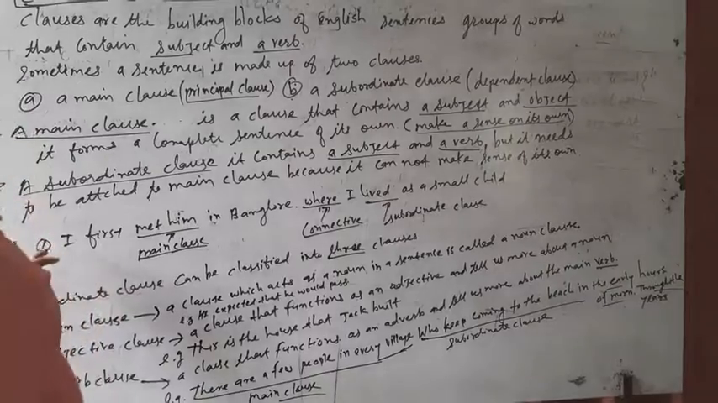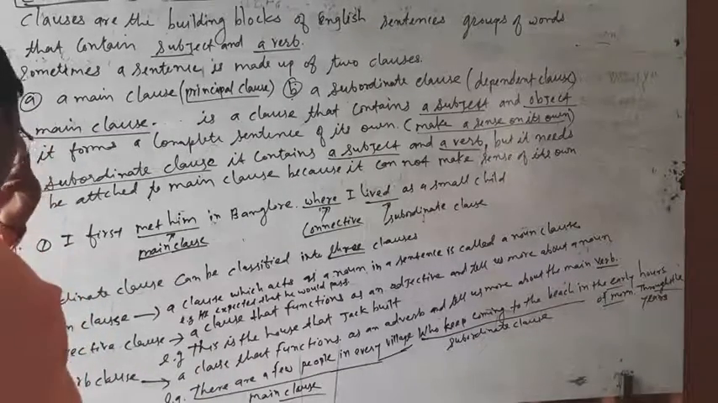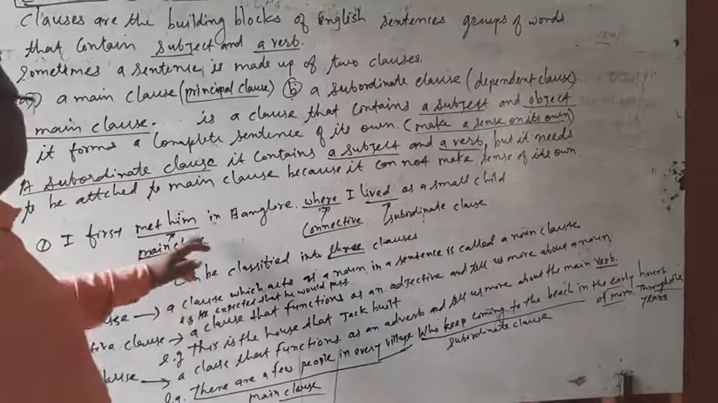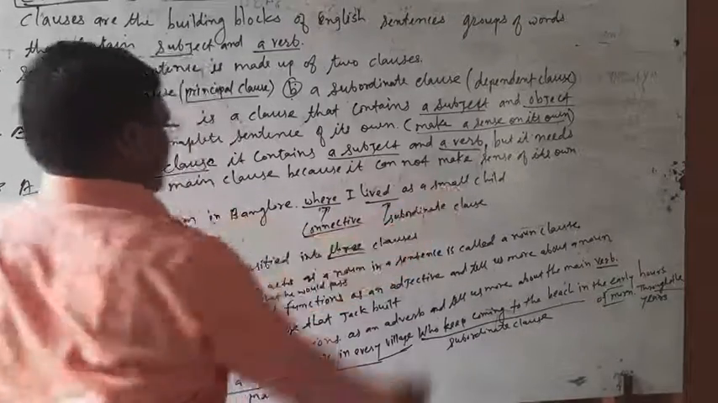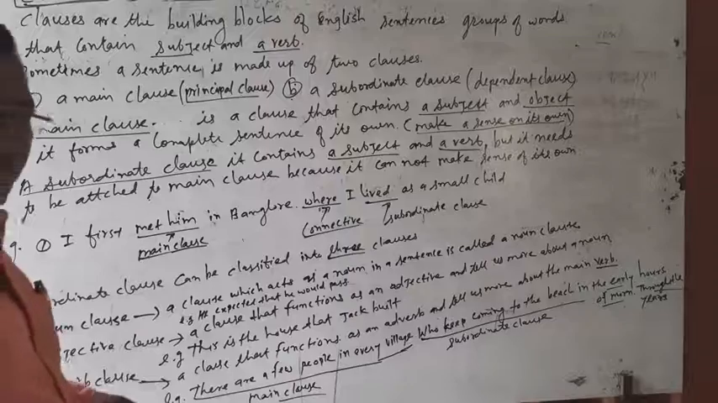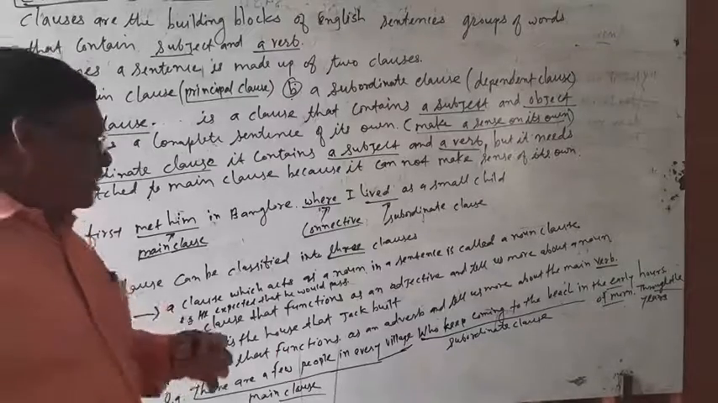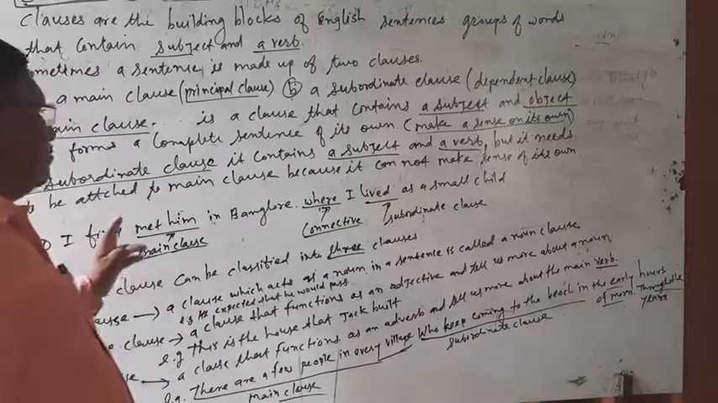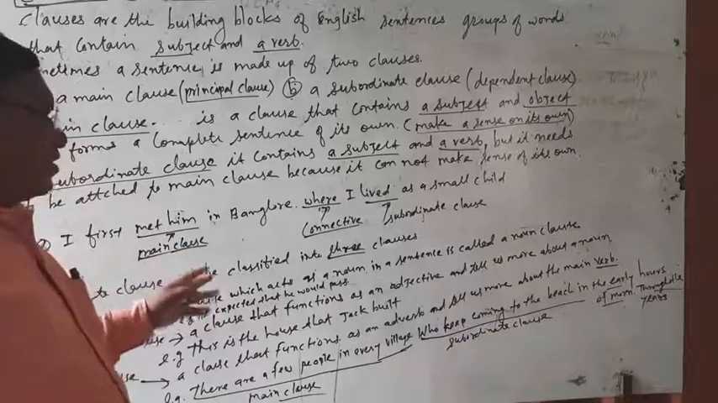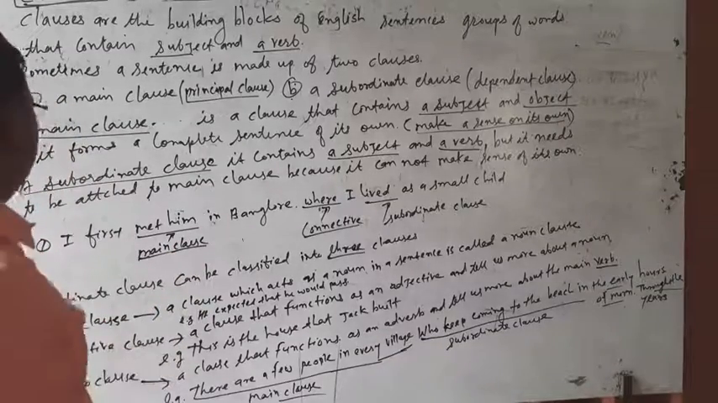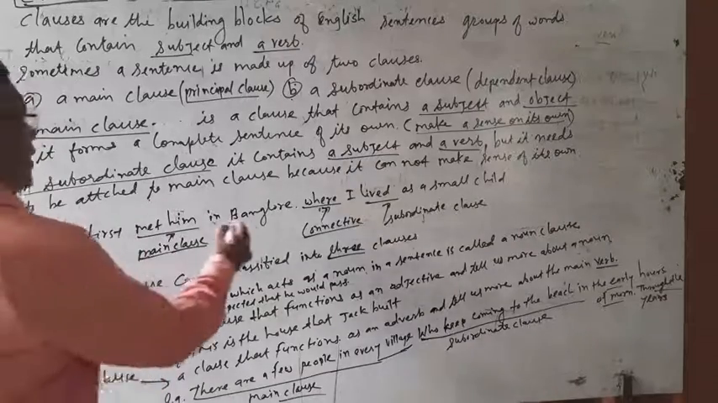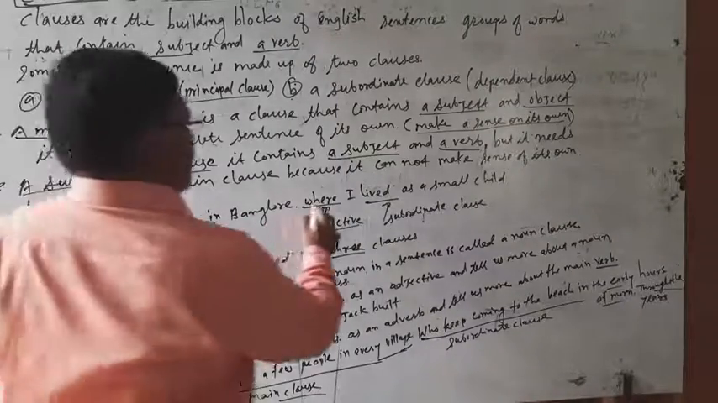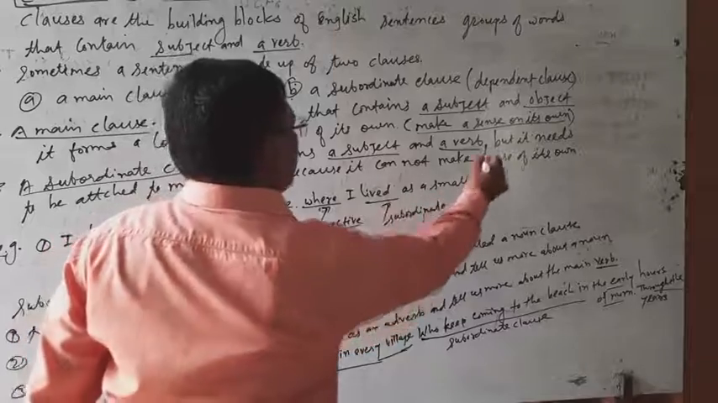Now see here, for example: I first met him in Bangalore, where I lived as a small child. We are observing here an example of a main clause and a subordinate clause. Now see here, I first met him in Bangalore, where I lived as a small child.